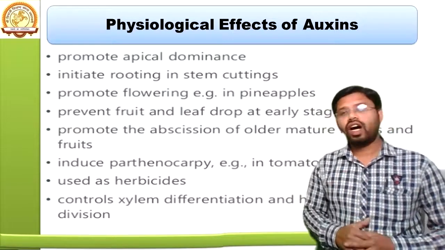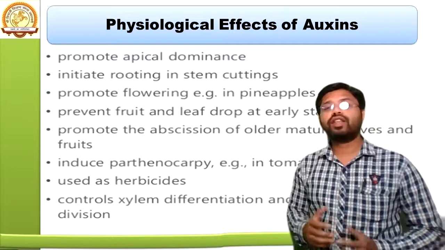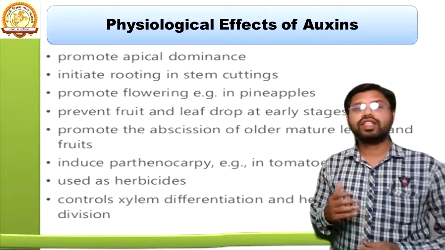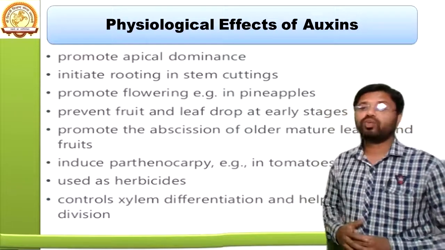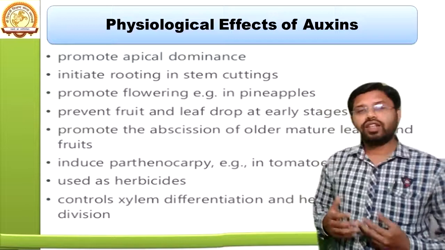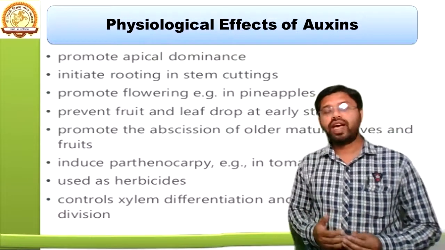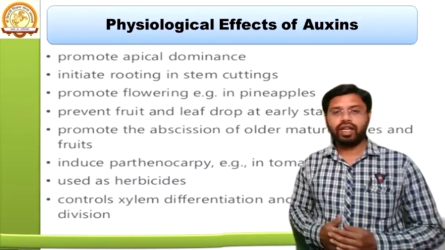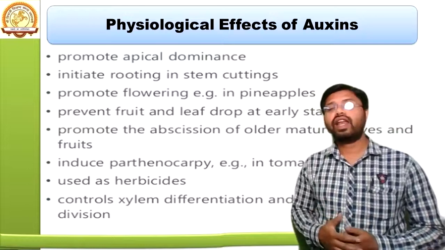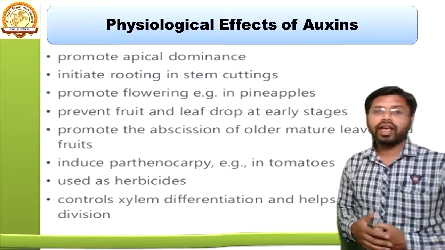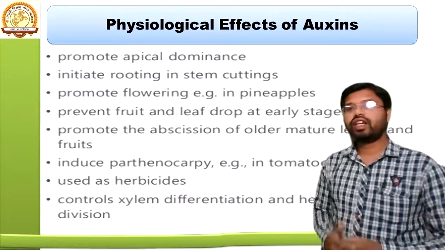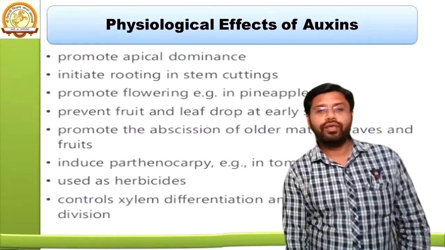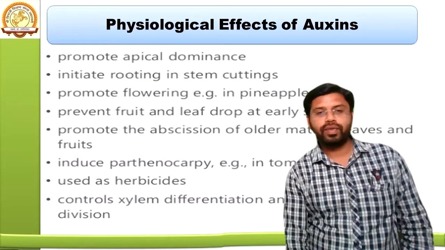These auxins also induce parthenocarpy, that is seedlessness in a particular plant, and the example is tomatoes. It is also used as a herbicide. Then it controls xylem differentiation and helps in cell division. So these are the various physiological effects of the auxins.